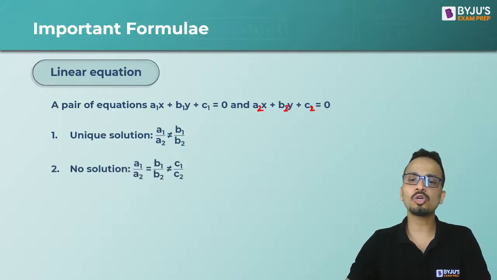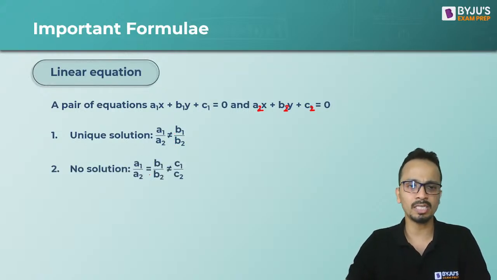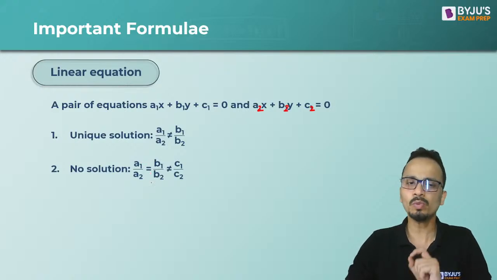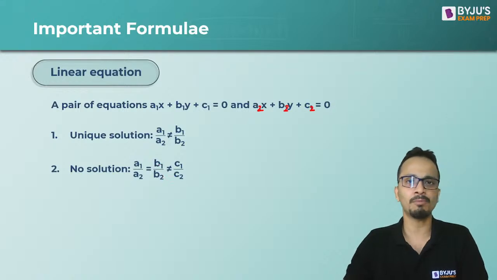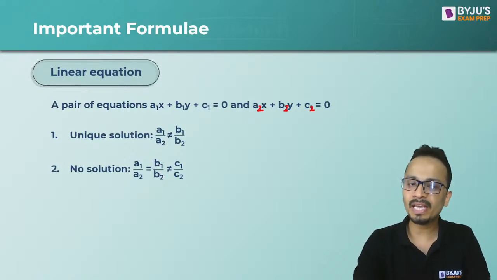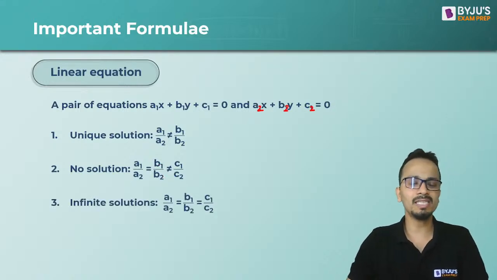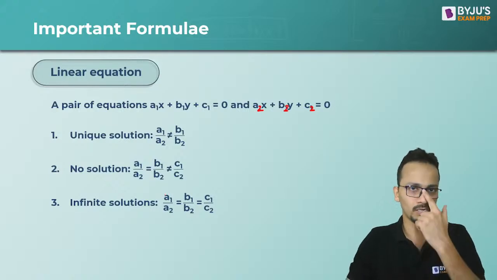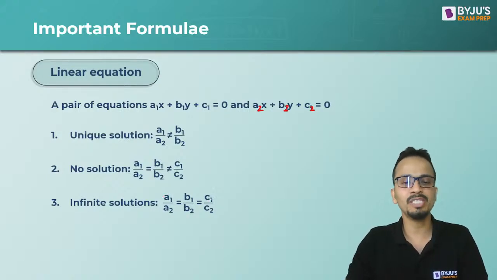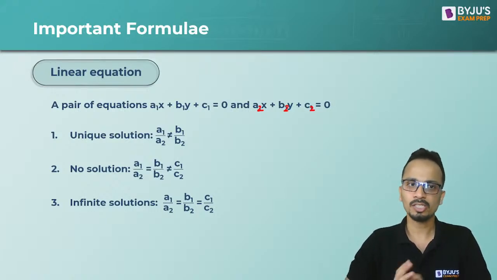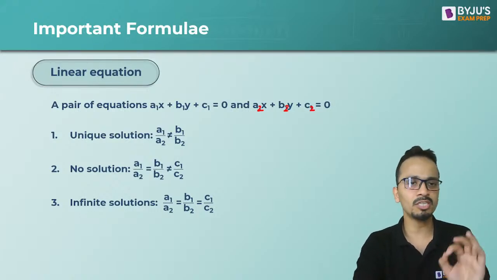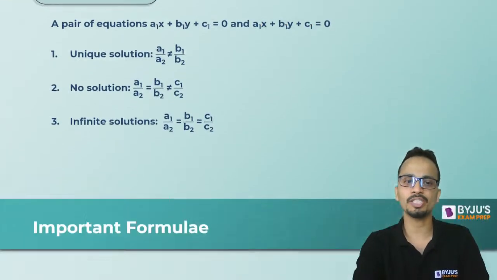Then there will be no solution if the first two ratios are equal, a1 upon a2 equals b1 upon b2, but it is not equal to the third ratio c1 upon c2. There will be infinite solutions if all three ratios are equal. So a1 upon a2, b1 upon b2 and c1 upon c2, all three of them are equal. So this is something important related to linear equations.